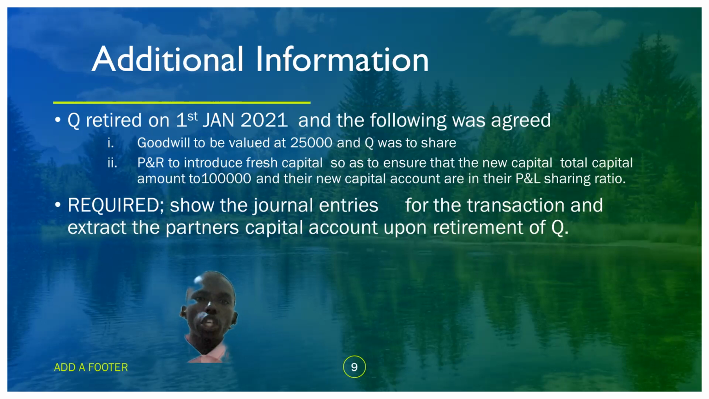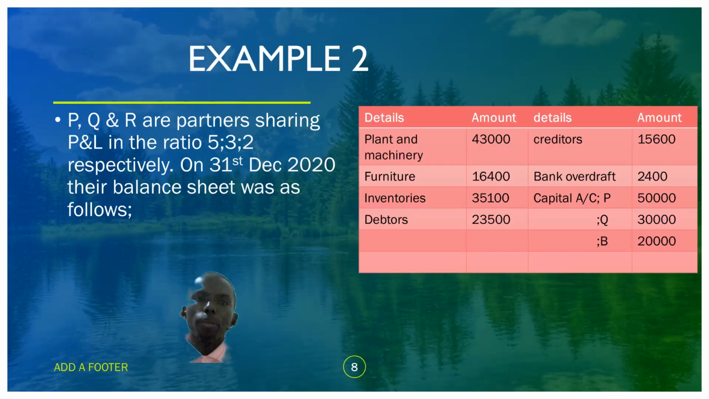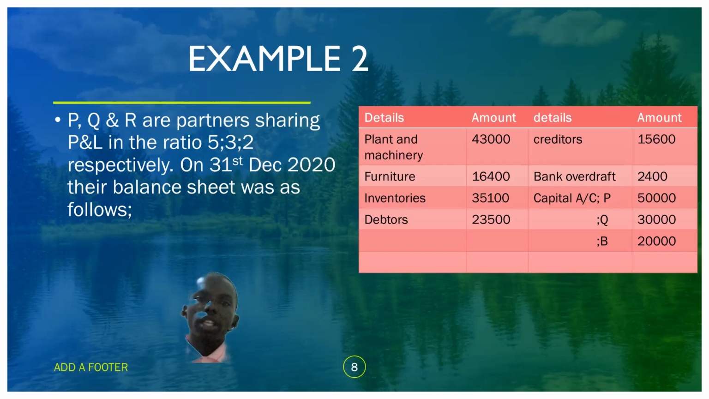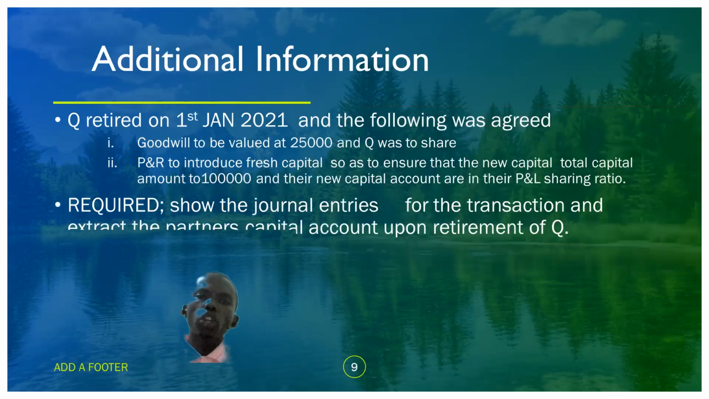You have been told that Q retired. When we talk of Q, remember that they were 3 partners, P, Q, and R. Now the partner by the name Q retired on 1st January 2021. Remember, the partnership commenced on 31st December 2020, but Q retired on 1st January 2021, and the following was agreed.